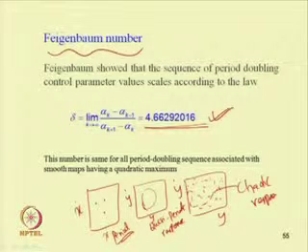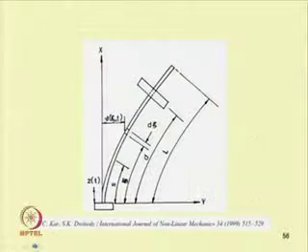So, in this way one can predict when the next doubling will occur. If you know a doubling occurs at a particular point, then we can predict the next period doubling bifurcation or period doubling critical parameter.